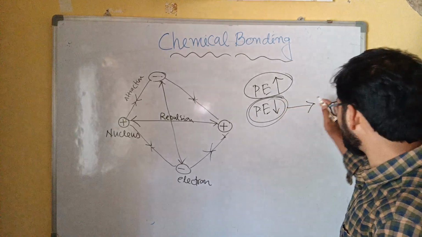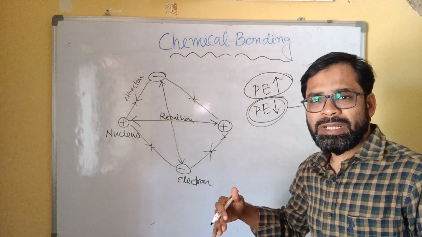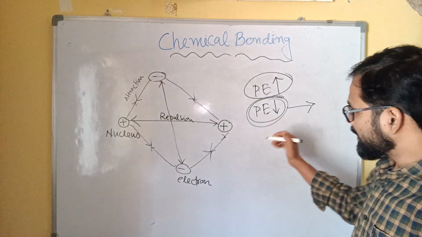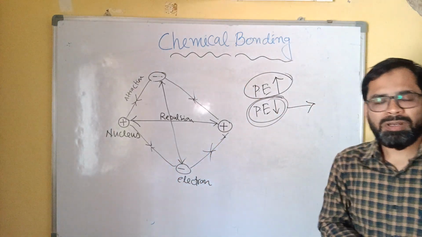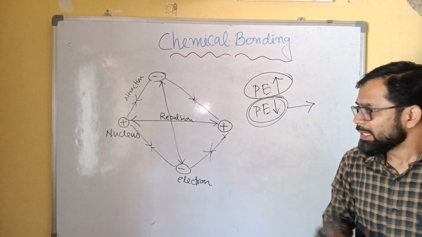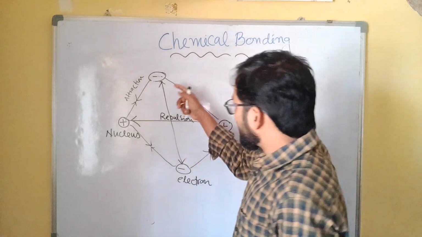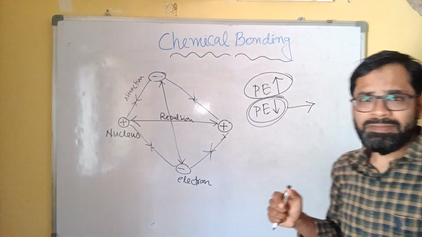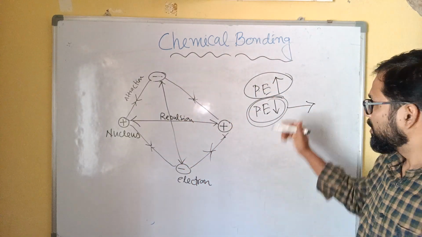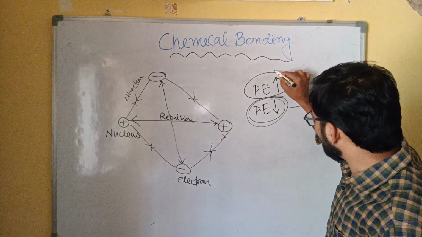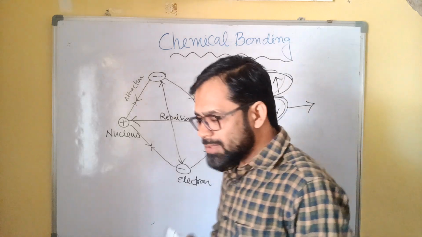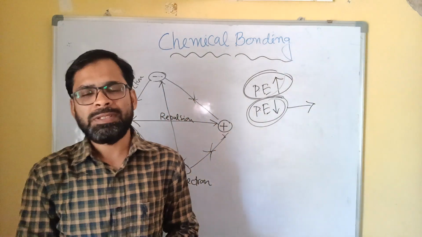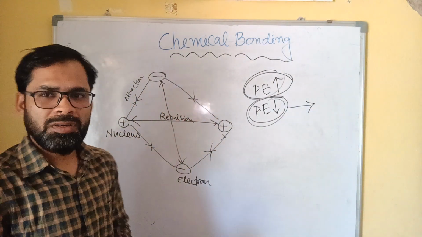Potential energy decreases means getting more stable, so there is a possibility to form a chemical bond. If the force of repulsion is the dominating factor and potential energy increases, then there is no possibility to form a chemical bond.